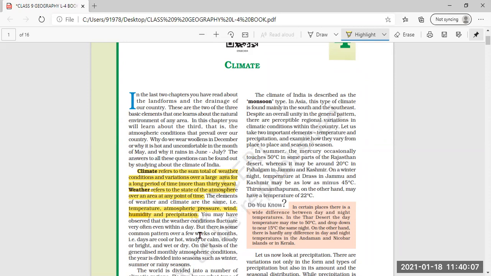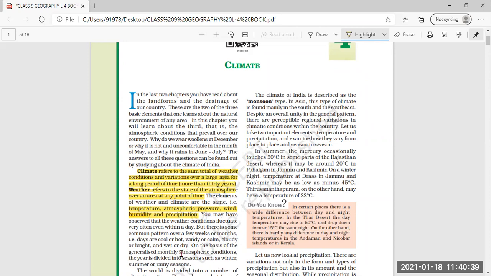But there is some common pattern over a few weeks or months. A common pattern is formed for a few weeks or months, that is days are cool or hot, windy or calm, cloudy or bright, wet or dry. This common pattern can remain for a few weeks and months, but it can also fluctuate and change.